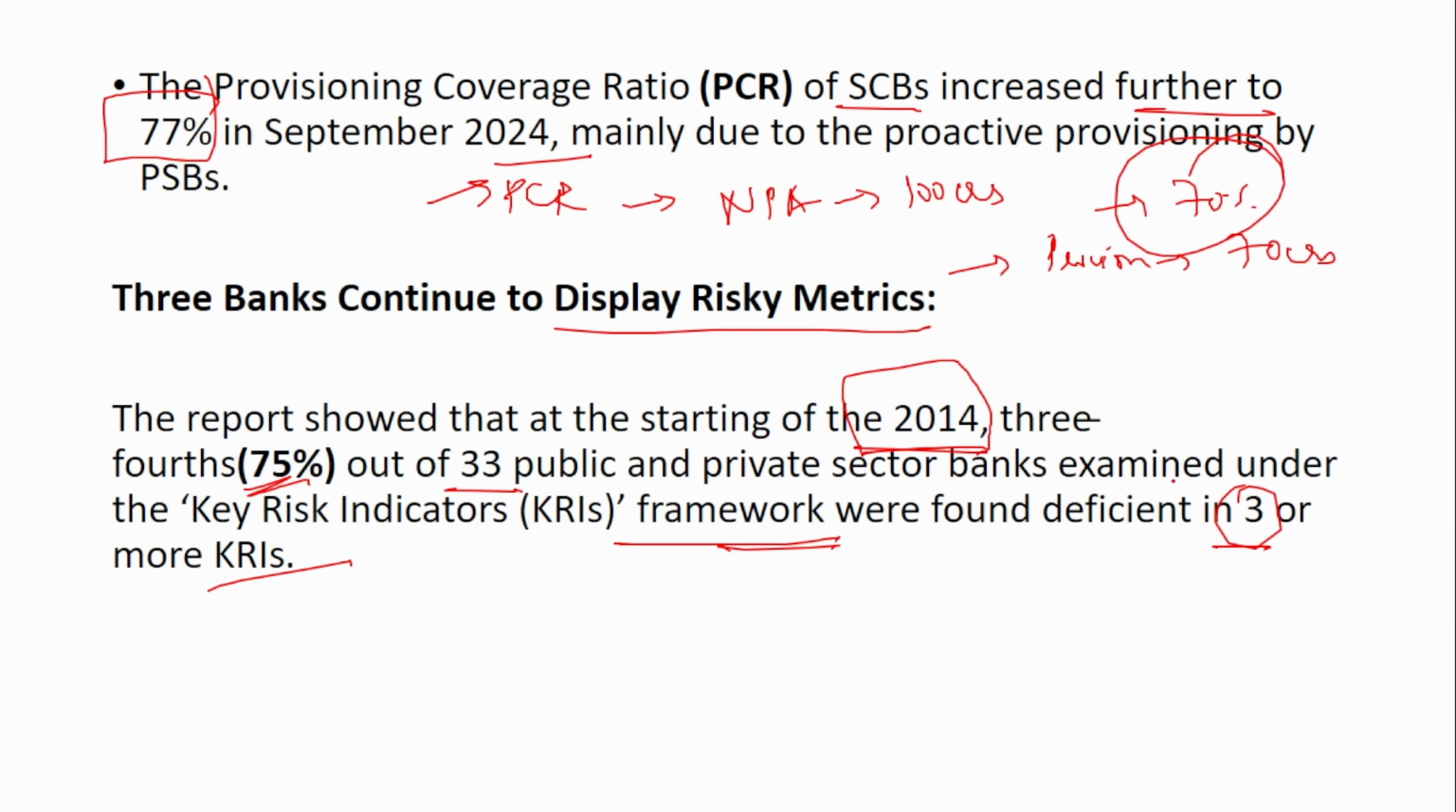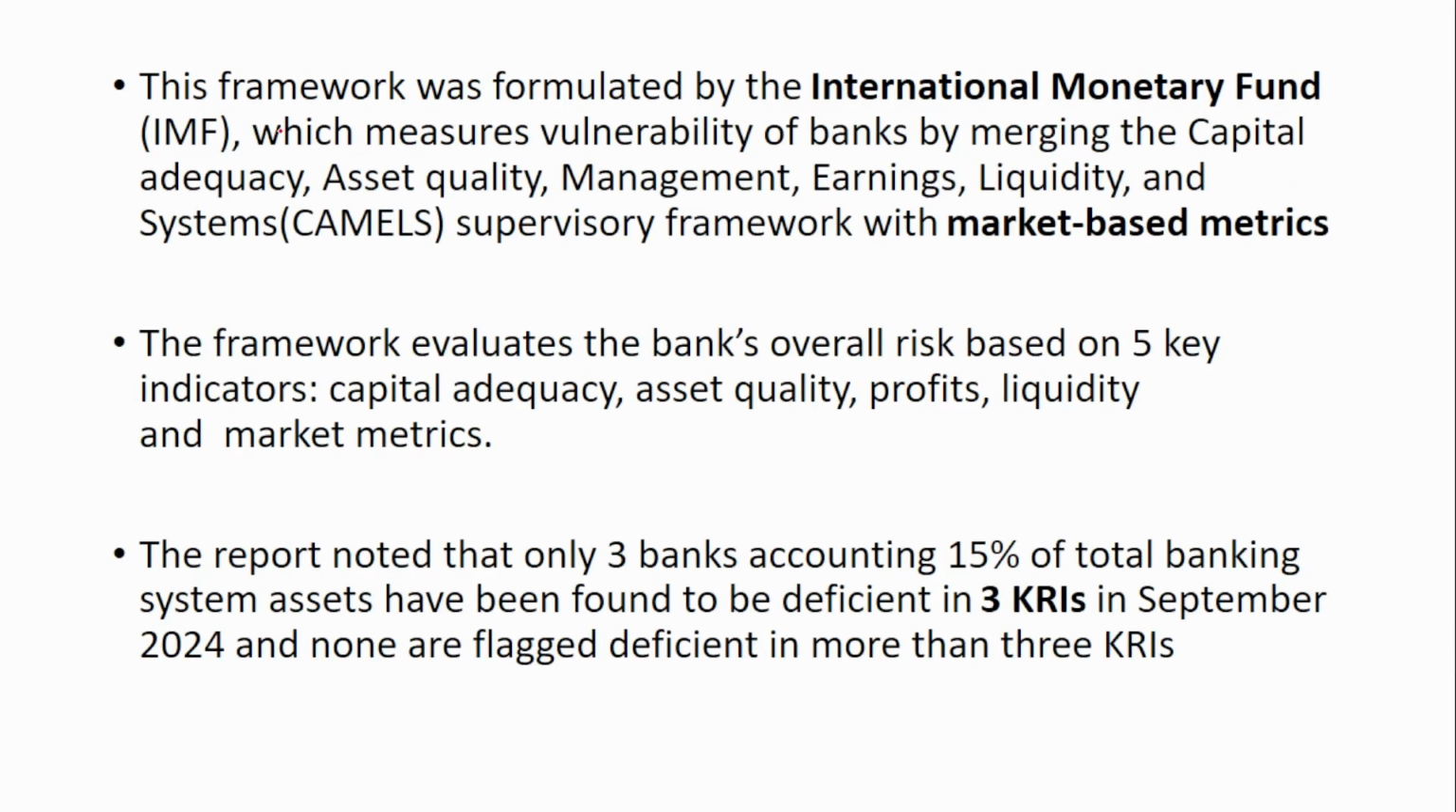Now, what is this KRI framework? This framework was formulated by the International Monetary Fund, which measures the vulnerability of banks by merging the CAMEL supervisory framework with market-based metrics. The CAMEL supervisory framework evaluates the bank's overall risk based on 5 indicators. Those are capital adequacy, asset quality, profits, liquidity, and market metrics. So these are the 5 indicators that have been evaluated.